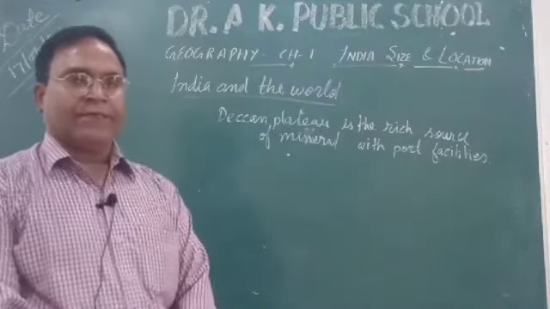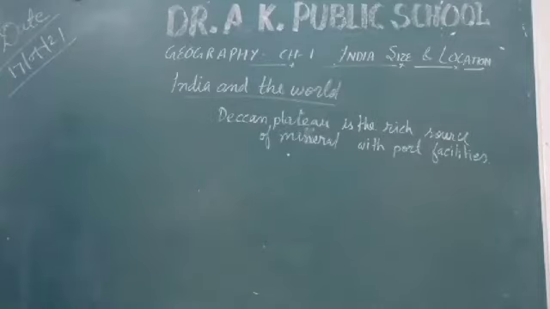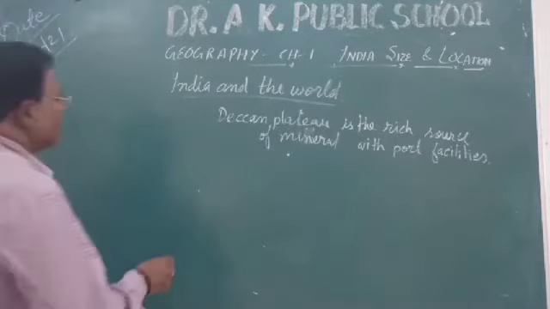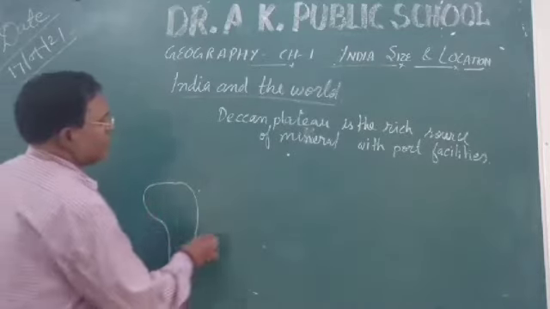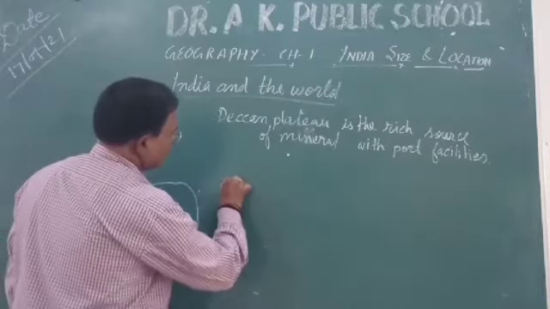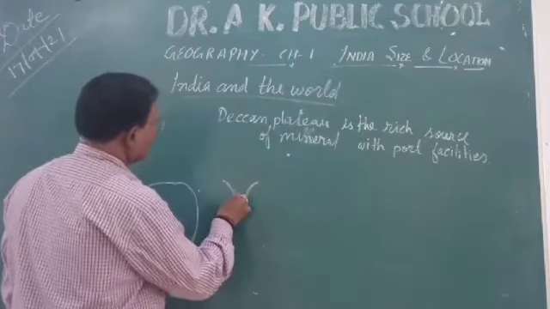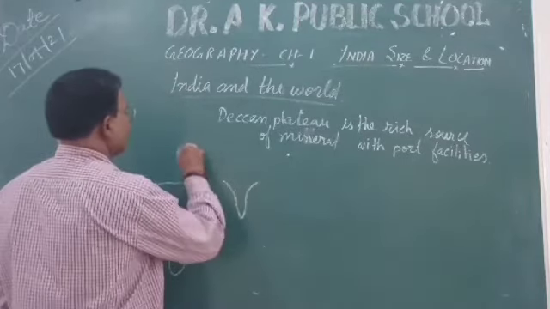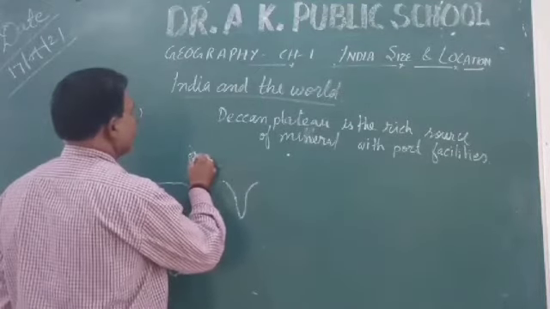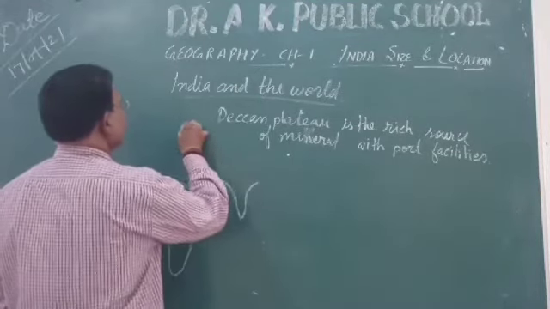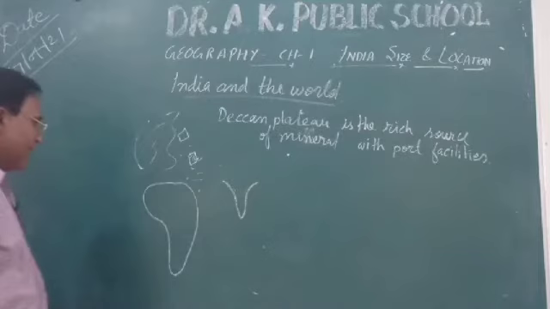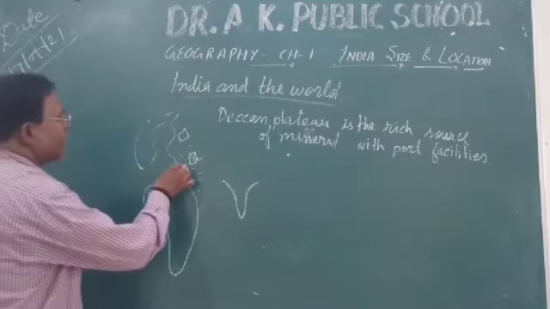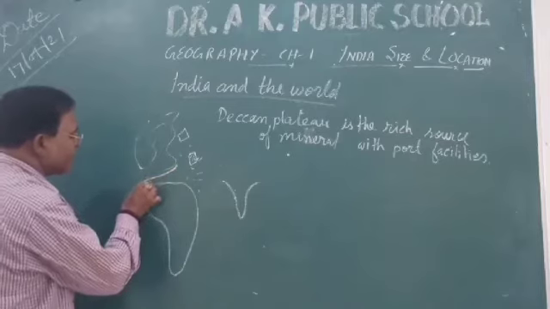And children, try to understand. Let us consider this is South Africa, and here India is located. Here are the Gulf countries, there is the Red Sea, and the Mediterranean Sea here. Whenever European countries had to come to India, they had to go via South Africa, stay here, then here, then reach India. This was a long route.